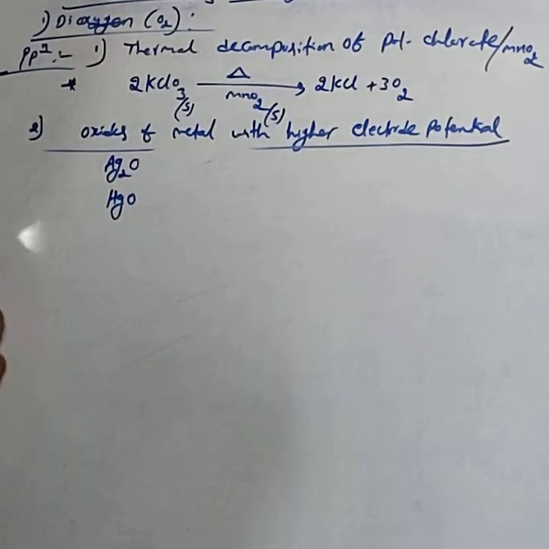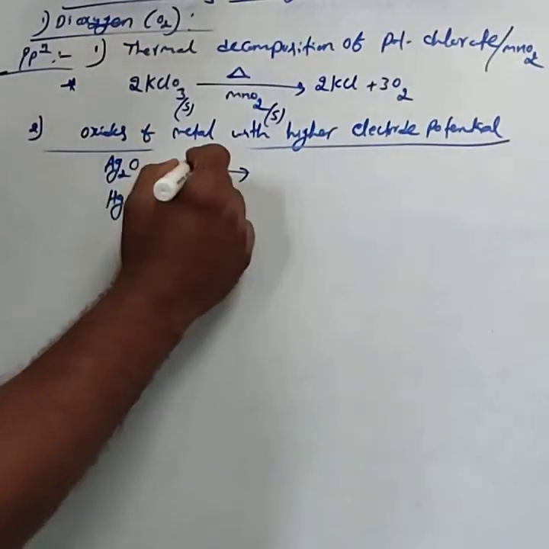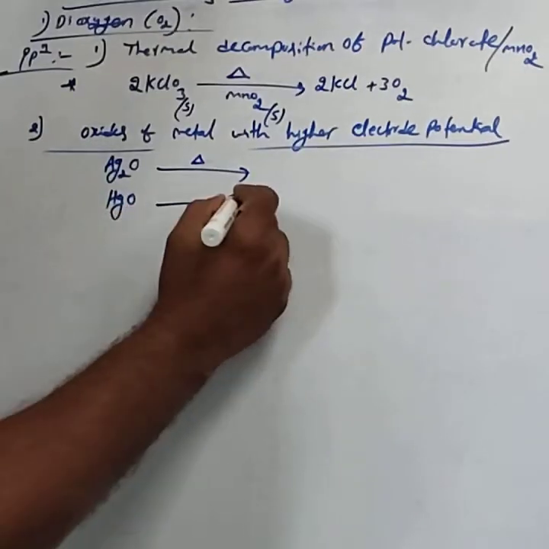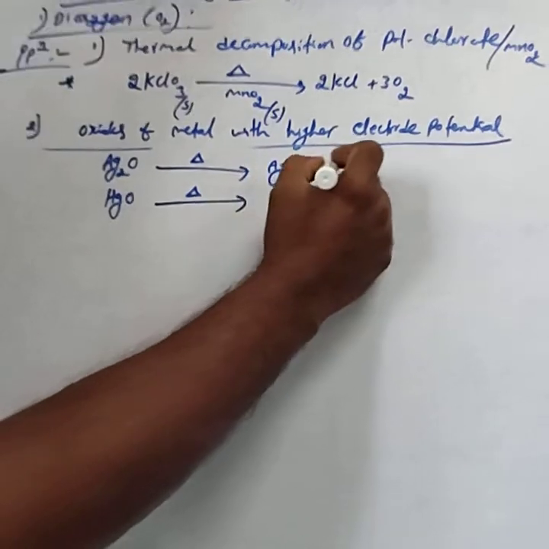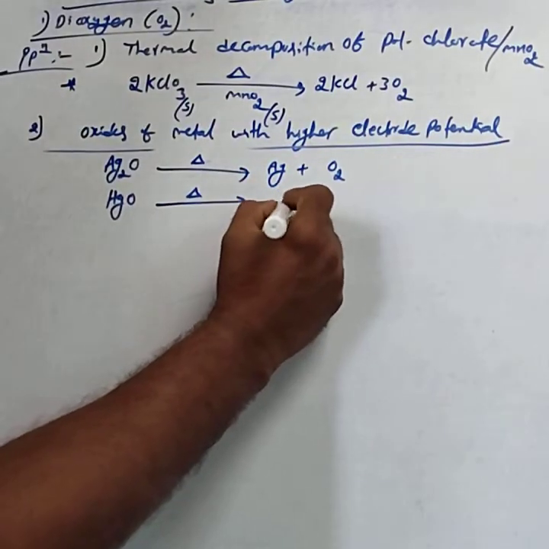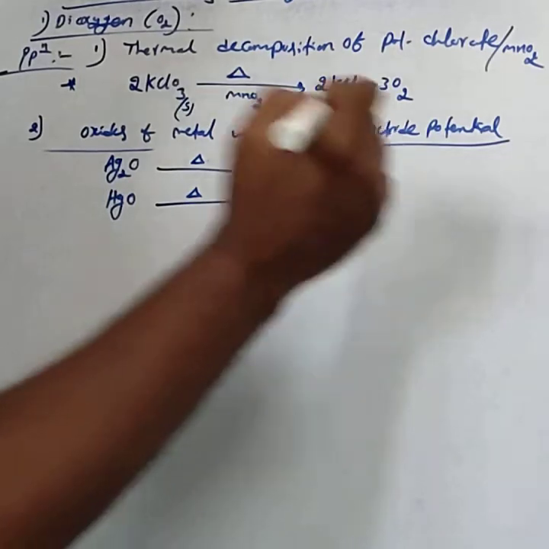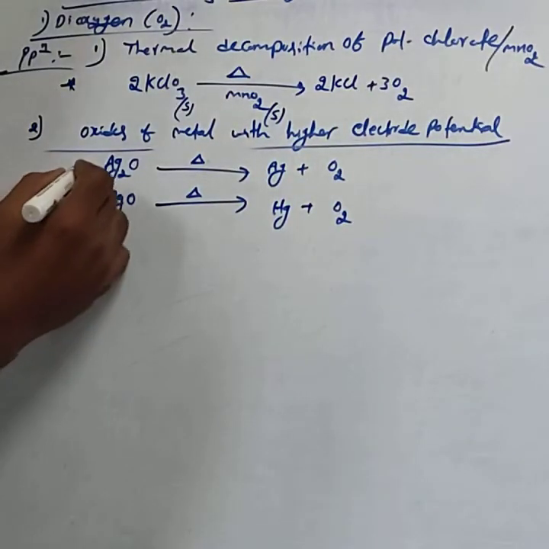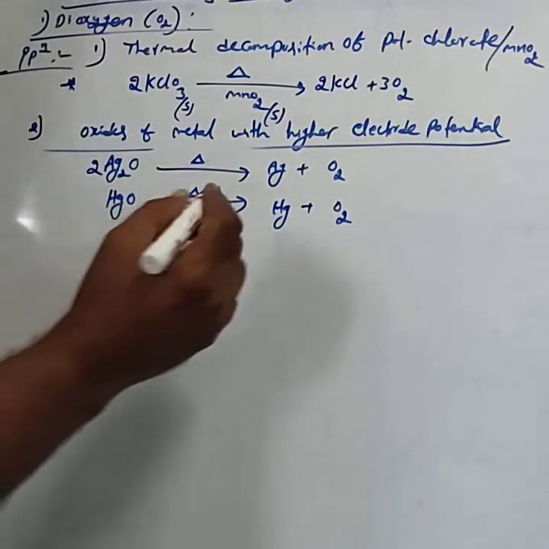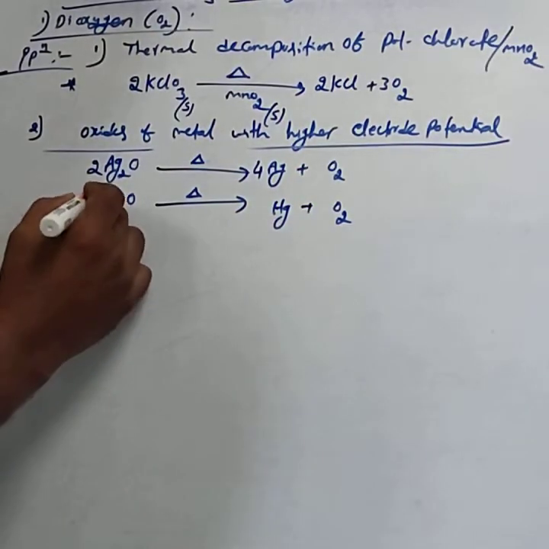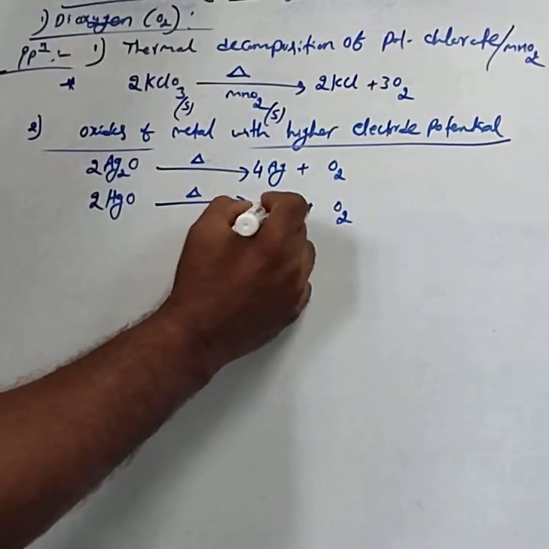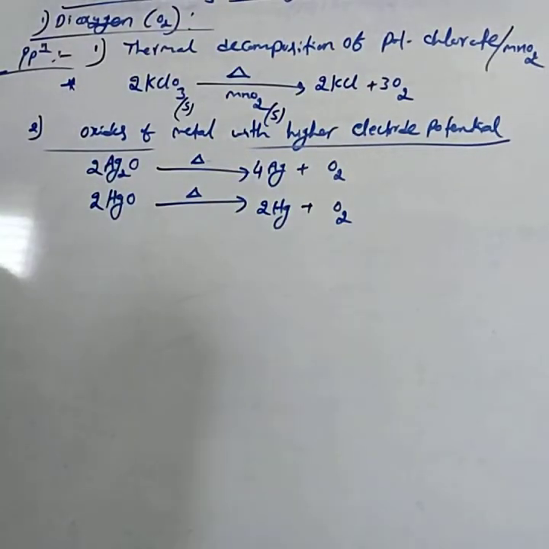Ag2O or HgO on thermal decomposition gives Ag and O2, Hg and O2. Balanced, 2Ag2O forms 4Ag plus O2. Similarly, 2HgO gives 2Hg plus O2. This is the second method.